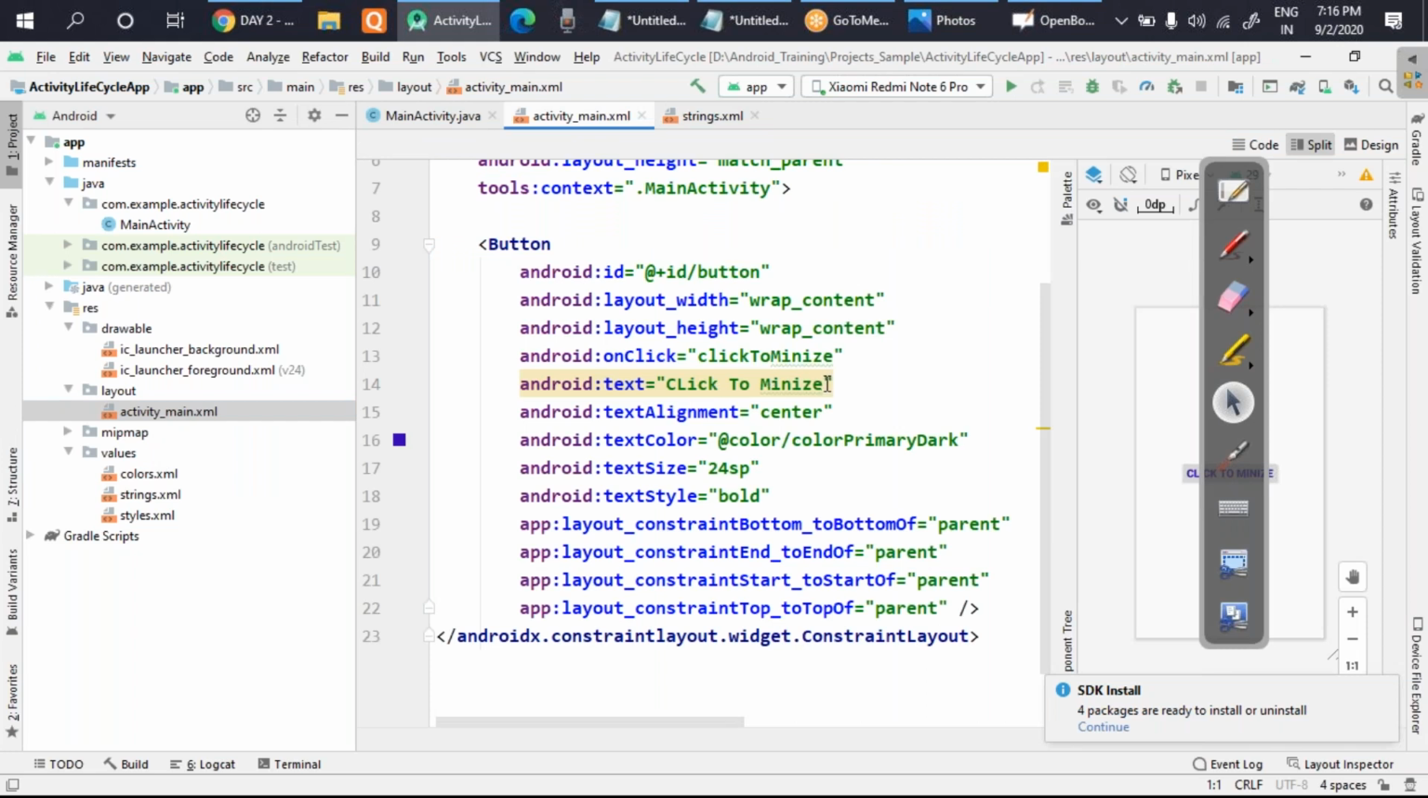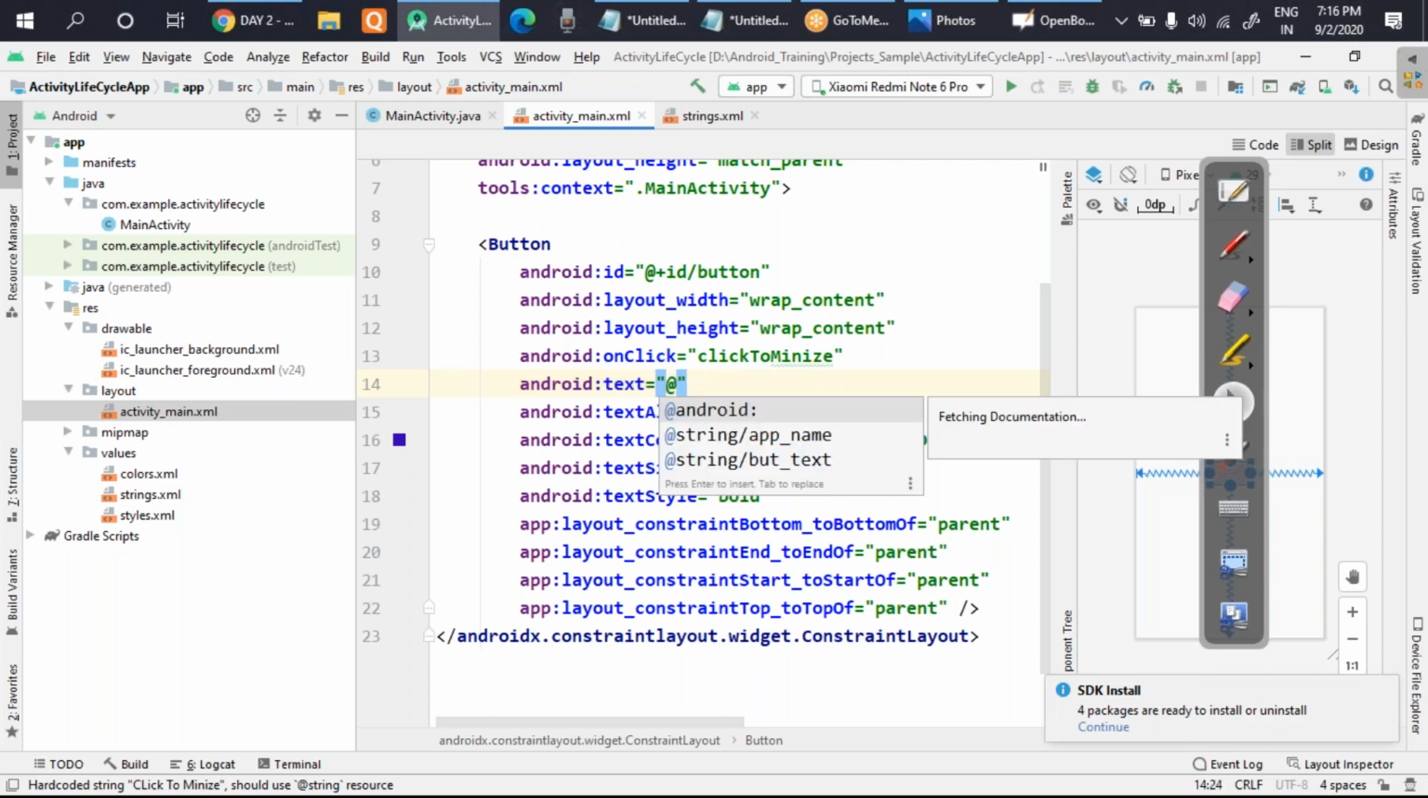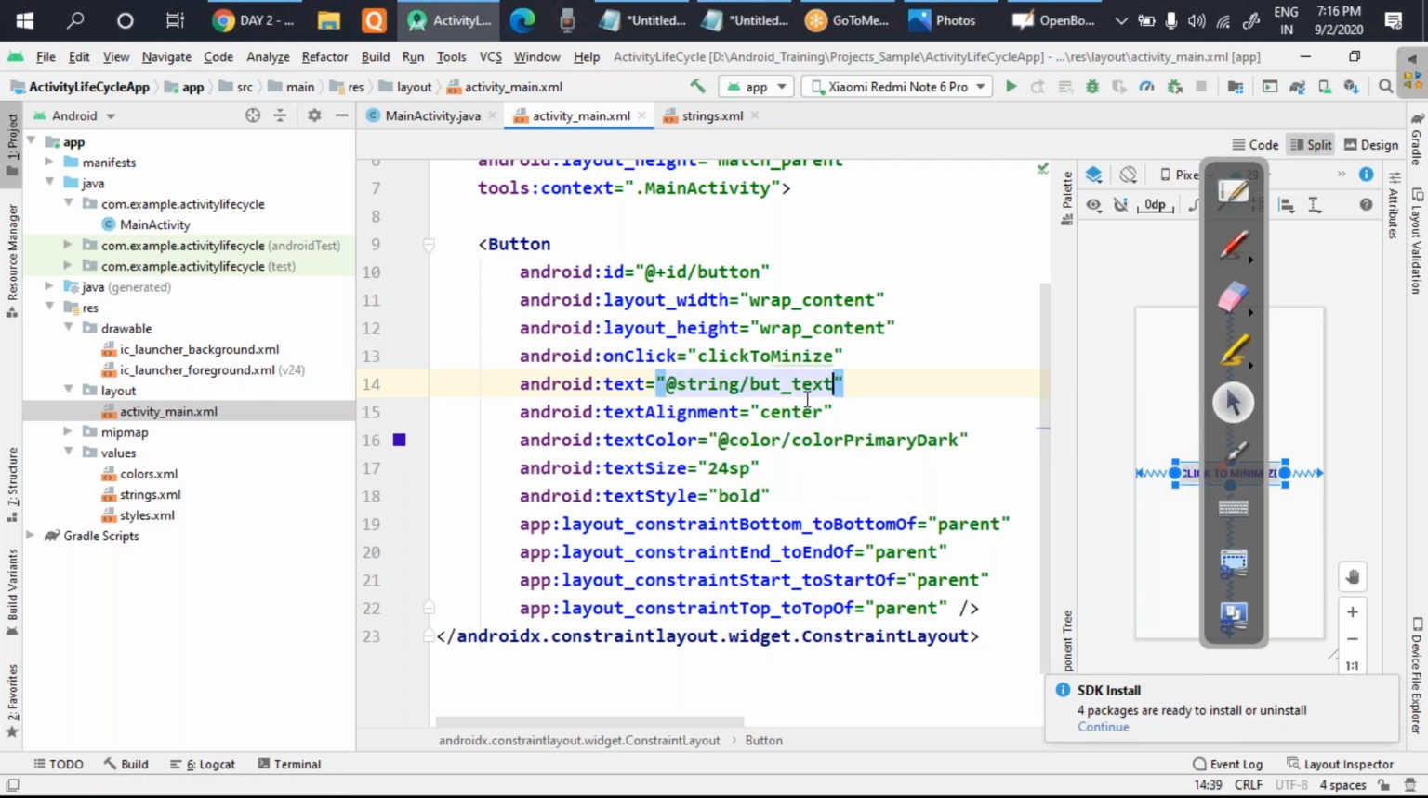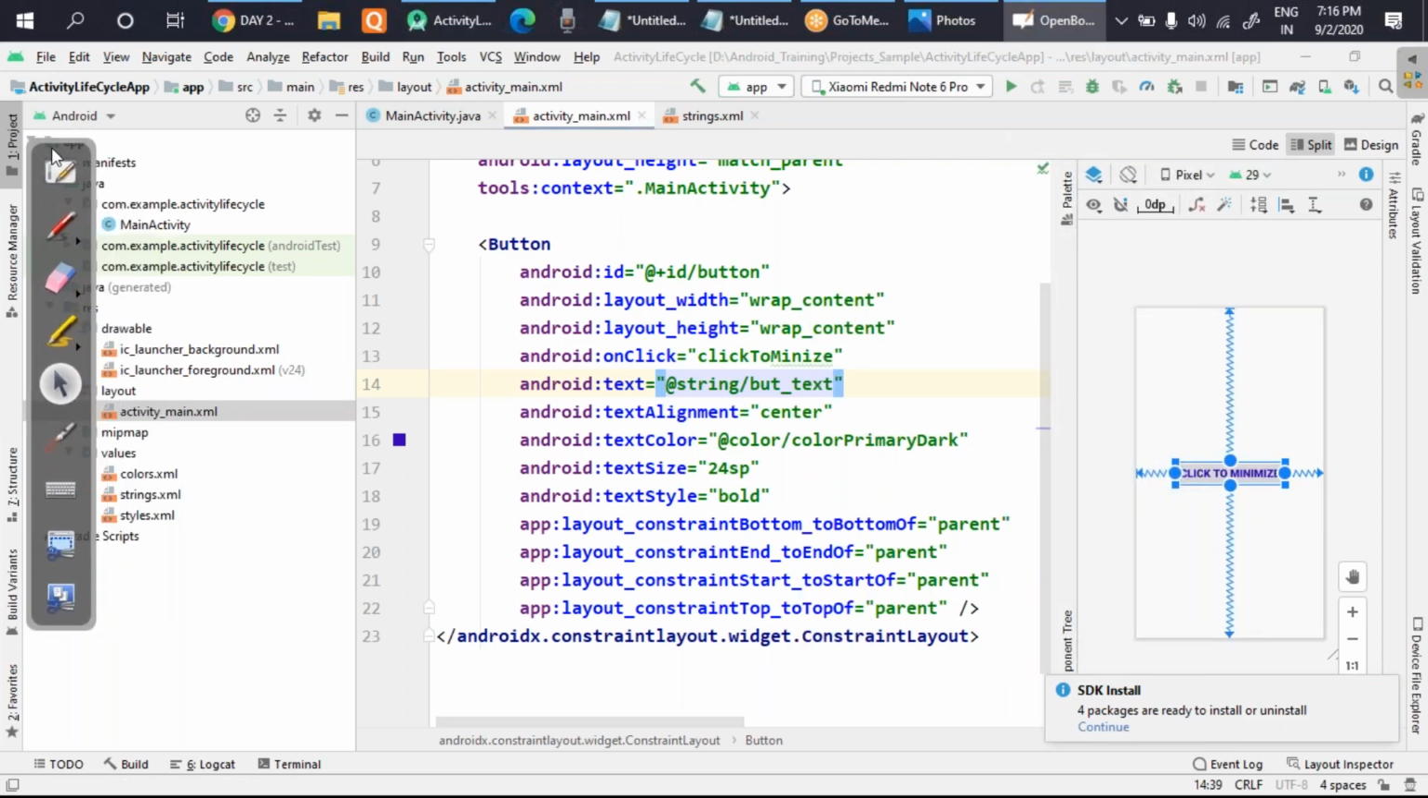Now if you look here, I'm going to erase this hard coded string, and I'm going to write @. As soon as I write @, I'm getting the option button_text. Now if I click on this, if you look carefully in the button's front view, can you see what is written here? Click to minimize.